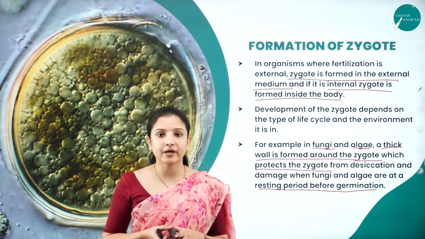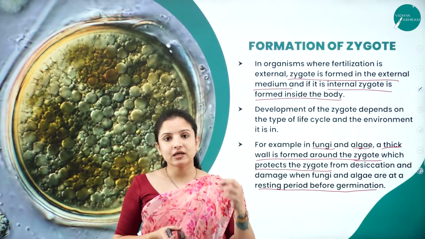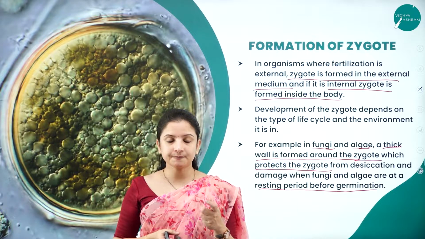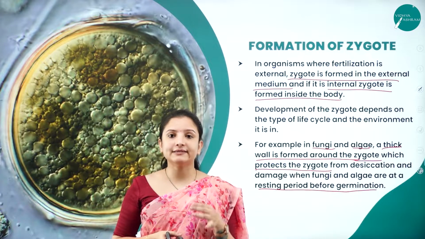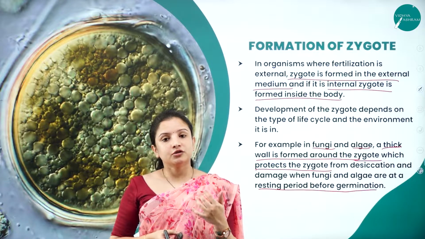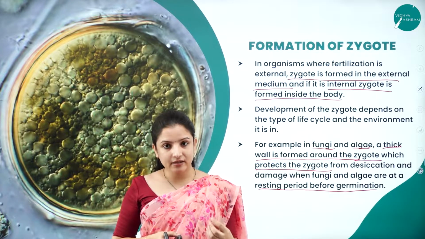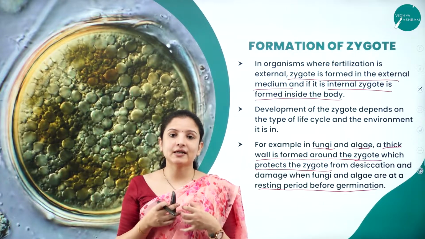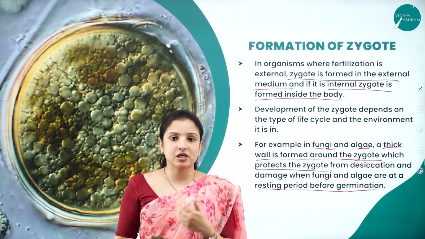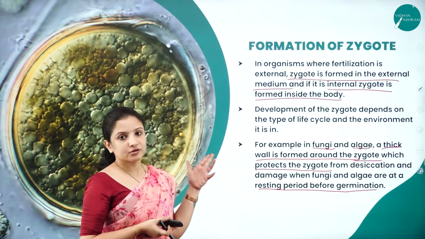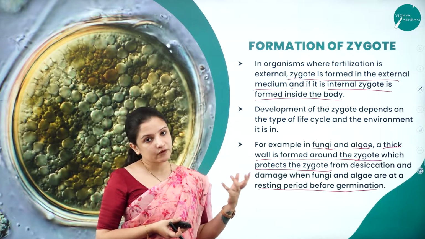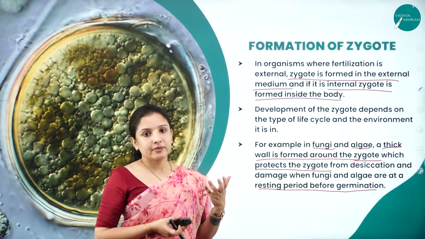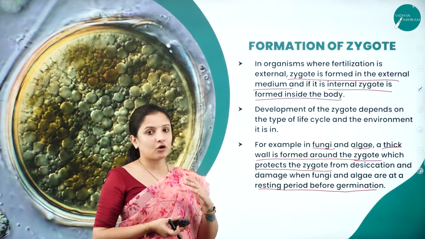So what do we mean by dormant stage? Whenever there is an unfavorable condition, a particular organism fails to develop, so that it can go into an inactive or resting stage and protect itself until favorable conditions are attained. So here also it is the same thing: the thick wall will be there until the dormant period.